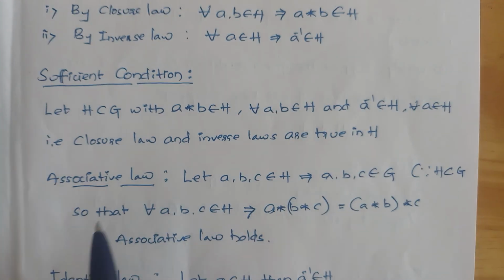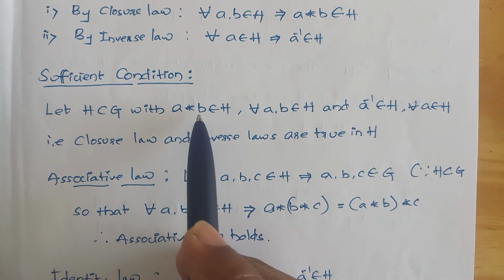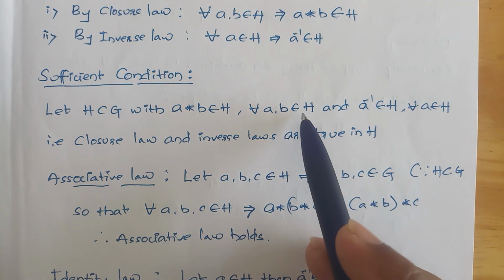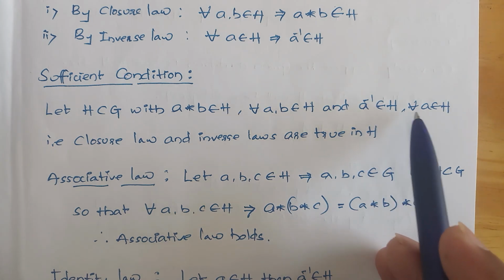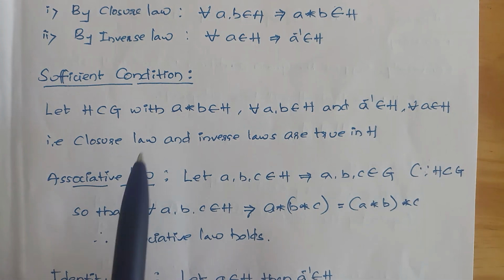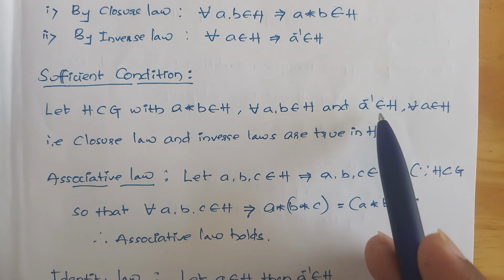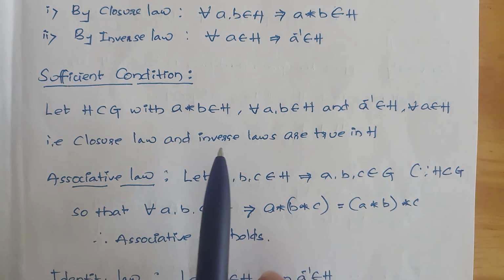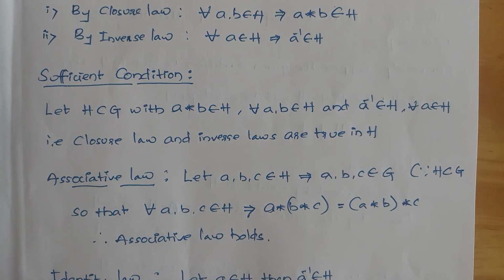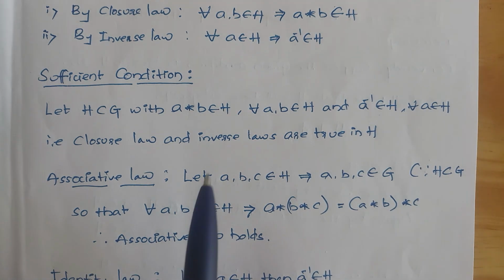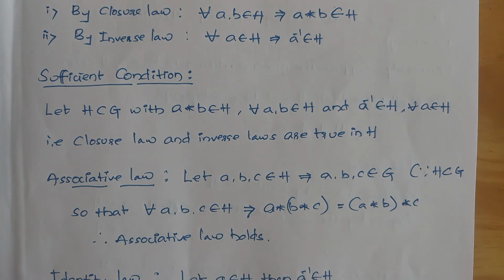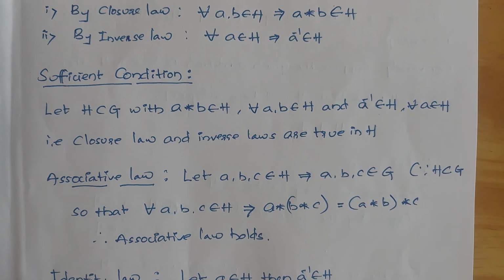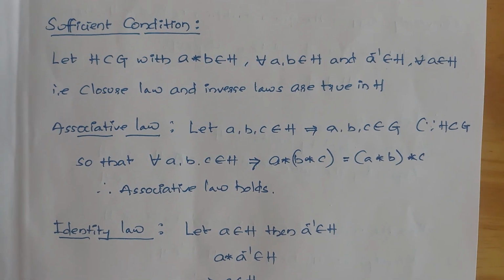Let H be a subset of G, with a star b belongs to H for all a, b belongs to H, and a inverse belongs to H for all a belongs to H. So this is the closure law and this is the inverse law, already true in H. Now we have to prove, using these conditions, that the associative law and identity law hold good. If those two conditions hold good, then the given statement is true.